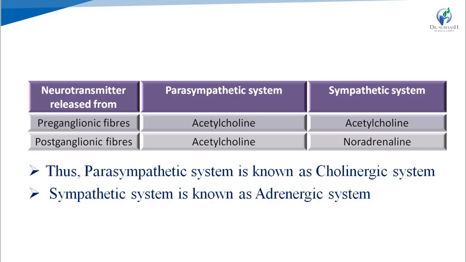So, depending on the neurotransmitter released from postganglionic fibers, the parasympathetic system is known as cholinergic because here the neurotransmitter is acetylcholine. So, cholinergic. And in the sympathetic system, the neurotransmitter is noradrenaline. So, adrenergic. So, adrenergic system.